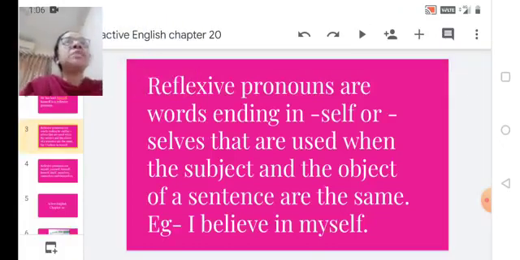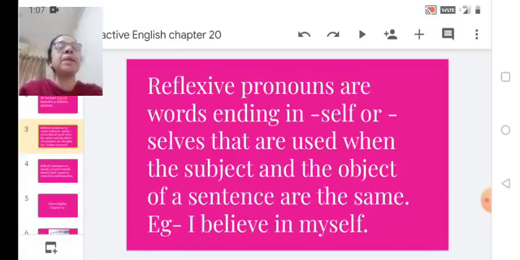Now reflexive pronouns, let me tell you something about reflexive pronouns. They are the words that end with self, always self or selves when it is plural, that are used when the subject and the object of the sentence are the same. Now just look at the example given, I believe in myself. I'm talking about myself. So I is a pronoun and myself is a reflexive pronoun. We have to use it when the subject and the object of a sentence are the same.